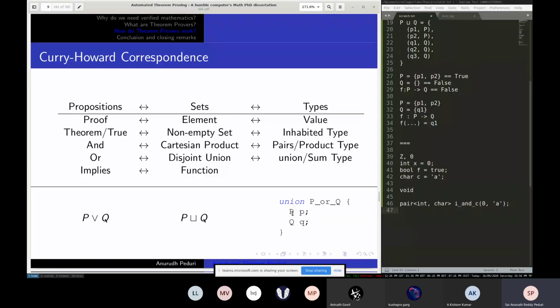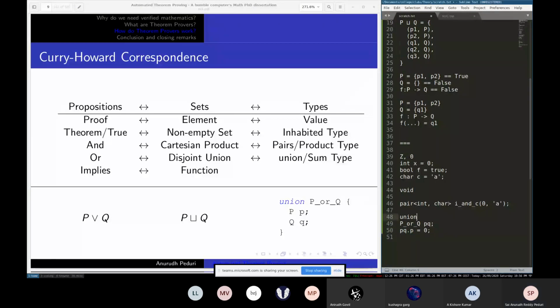So how do you create a union? I can say P or Q something, like this is the value, and then I say PQ dot P is 0, if P is my int and Q is my char. Notice that I have not set what Q is, and I don't need to.